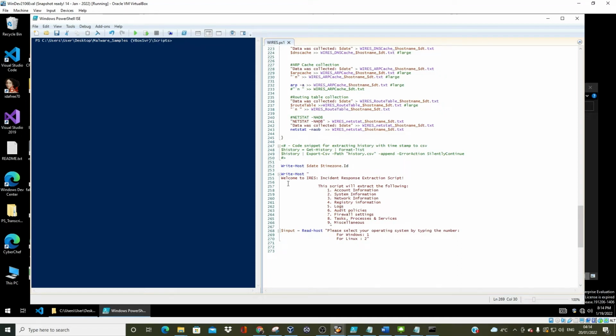That module would have this banner, and its function would just be to get this banner printed out. Once the user chooses one or two, it calls the PowerShell module or the Python module for Linux, right? And that runs through. So that's just a quick run through of it.